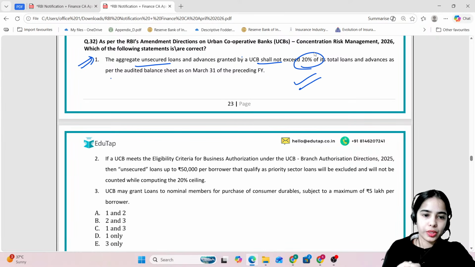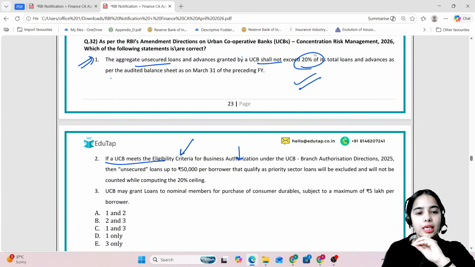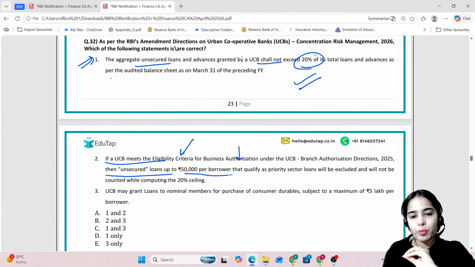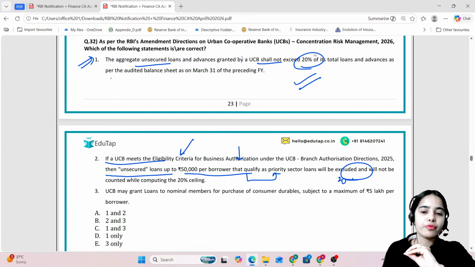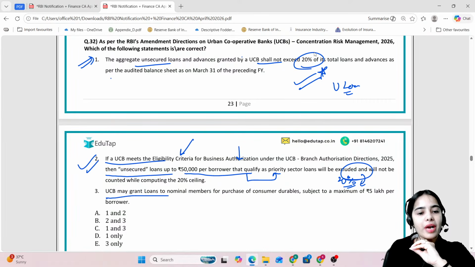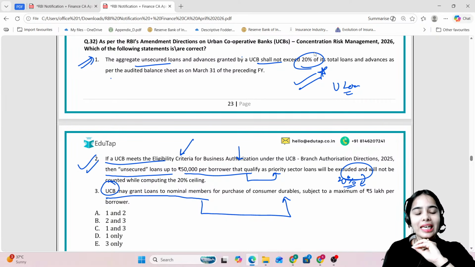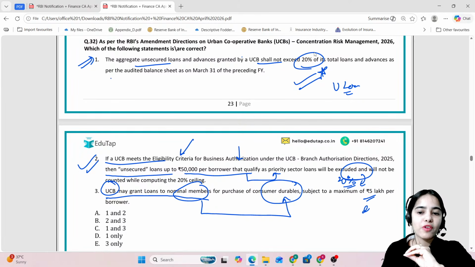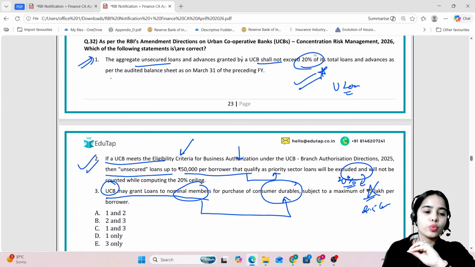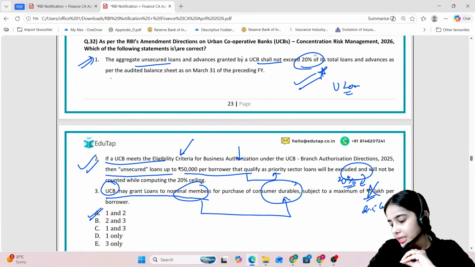and advances. Absolutely correct. If an urban cooperative bank meets the eligibility criteria for business authorization, then unsecured loans up to 50,000 per borrower, if they qualify for the priority sector loans, will not be included in the 20% limit. They will be excluded from the 20% limit. Correct. Urban Cooperative Bank may grant loans to nominal members for purchase of consumer durables, subject to a maximum of 2.5 lakh. So not 5 lakh, it is 2.5 lakh. So 1 and 2 is correct, and that's why the right answer here is A.